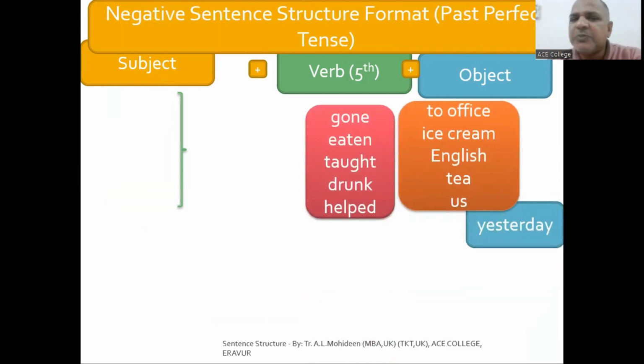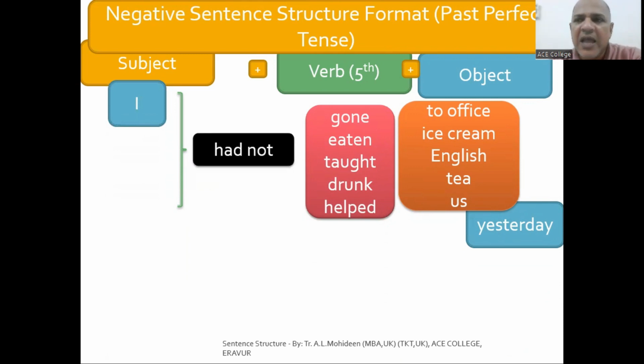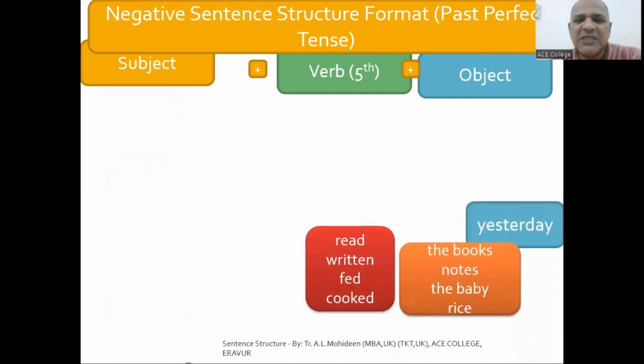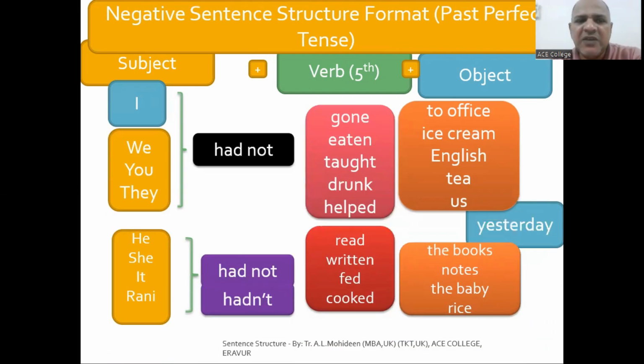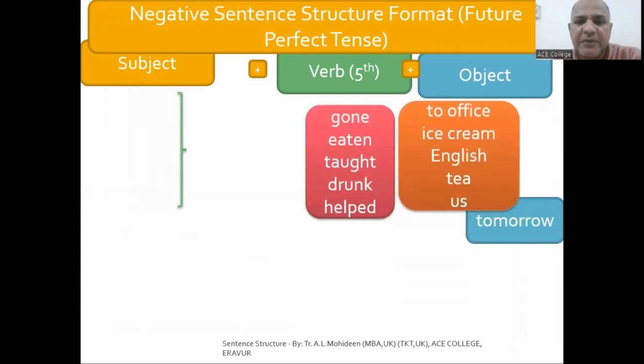And in the past perfect tense, instead of have, you use had. I had not gone to office. I had not eaten ice cream yesterday. So this is the past perfect tense. And for all of I, we, you, they, he, she, it, you have to replace has and have with had. I had not, he had not. Then the fifth form: in all the perfect tenses, you have to use the fifth form. These are the things you have to remember.